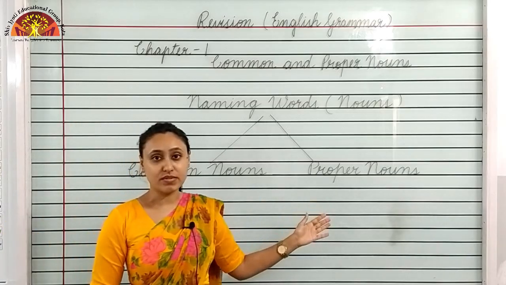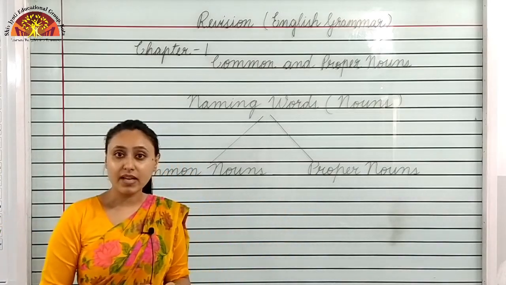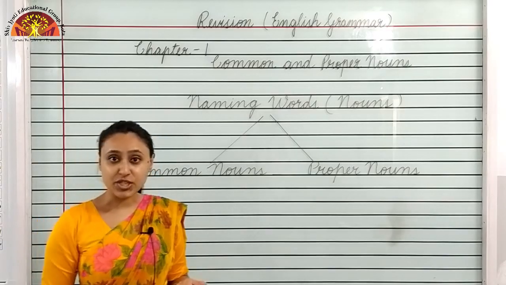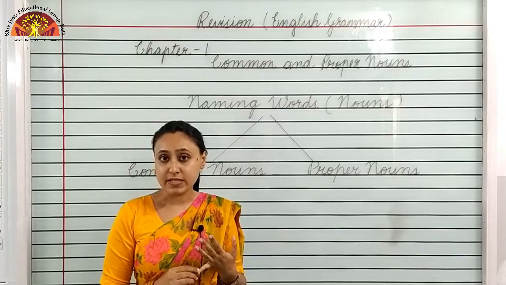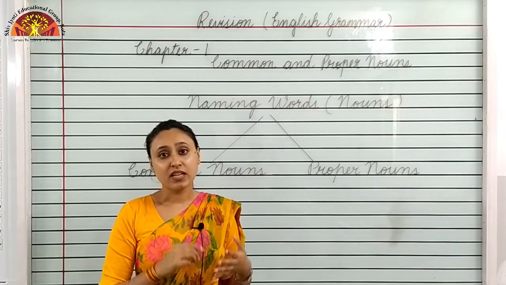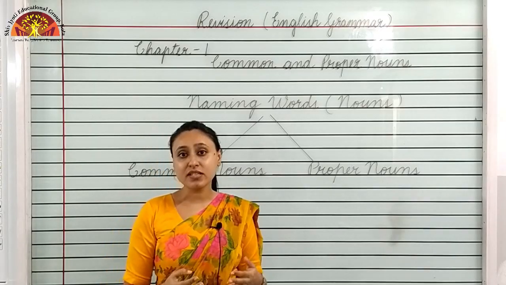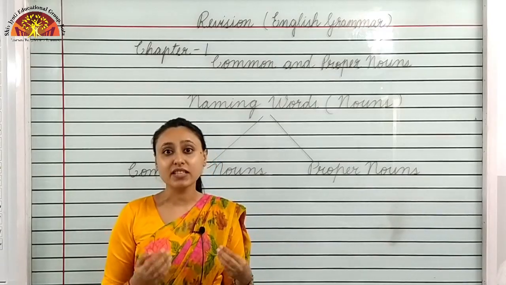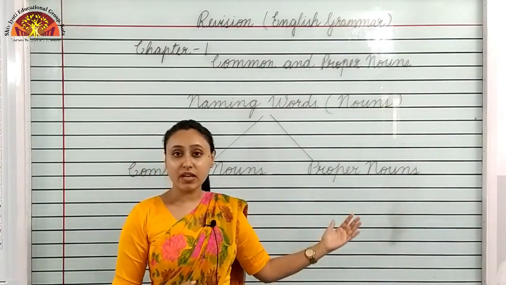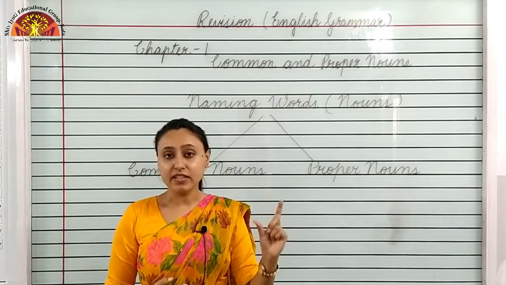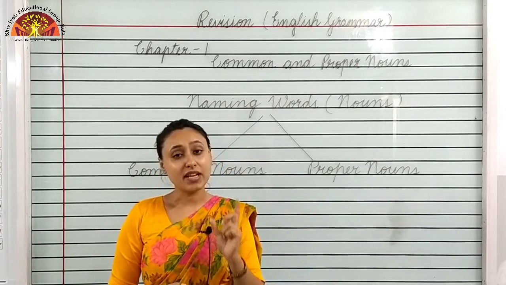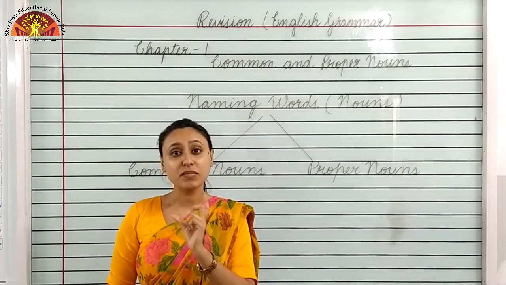Now proper nouns. A proper noun is also called a special noun, special names, names of person, names of place which are important to us, which give them some identity. These are called proper nouns. Like, my name is Komal, I am your teacher. Here teacher is a common noun, but I am your English teacher, my name is Komal.